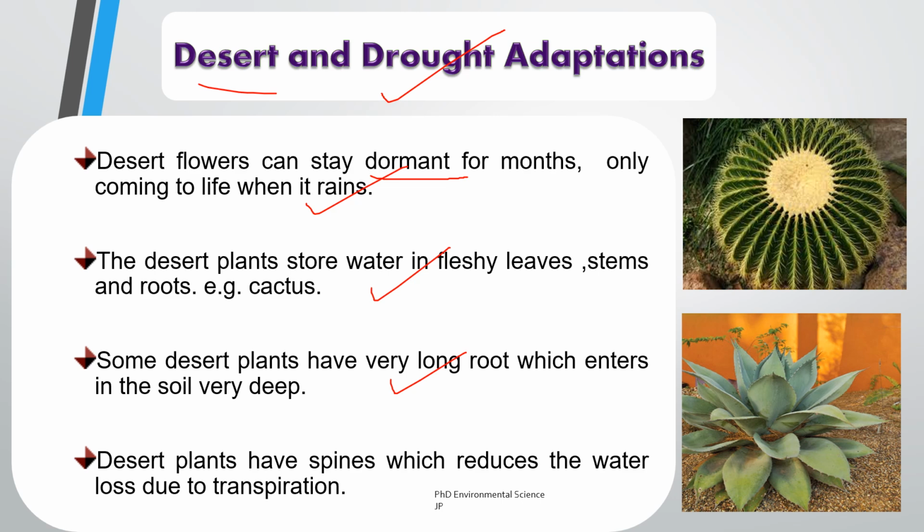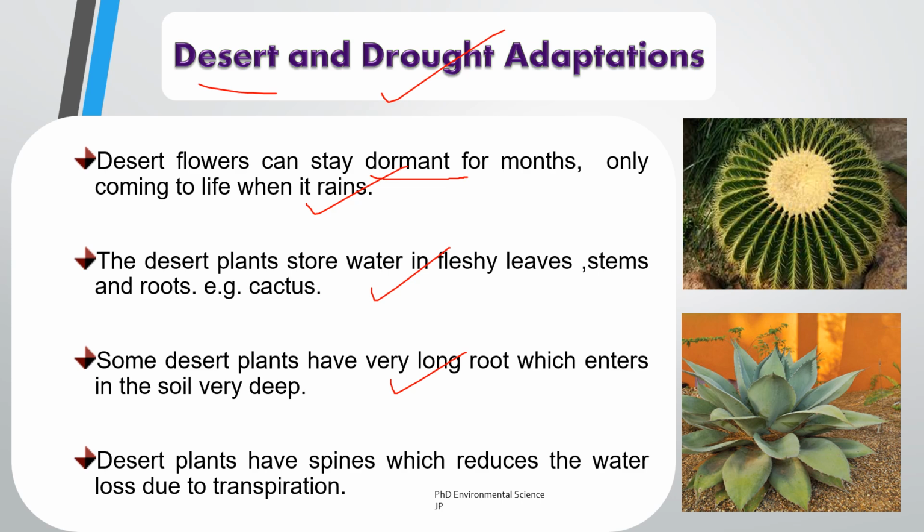Then some desert plants develop very long root systems that penetrate deep into the soil. This adaptation allows them to access moisture from deeper groundwater sources that may not be available to shallow rooted plants. By reaching deeper into the soil, these plants can efficiently absorb water during rare rainfall events, ensuring their survival even in arid conditions.